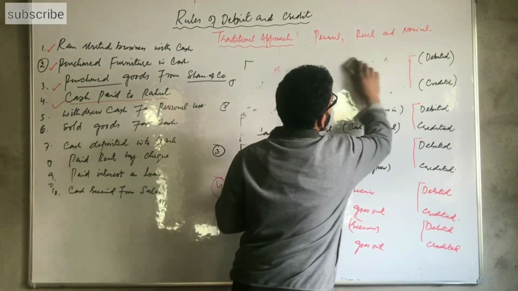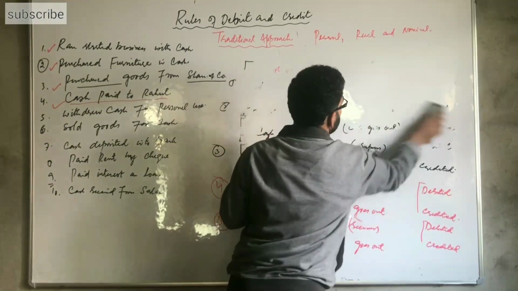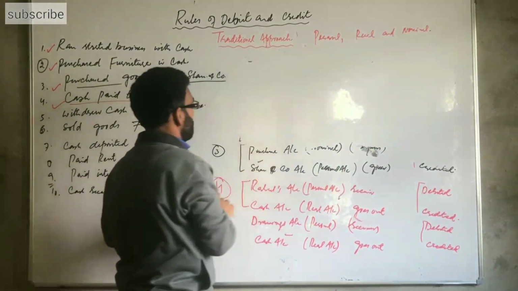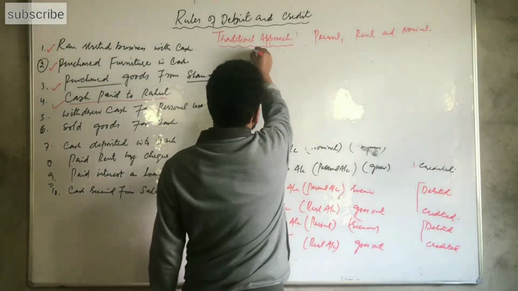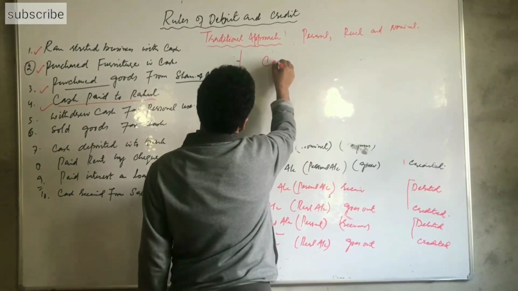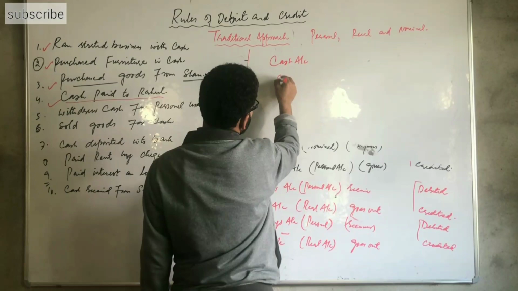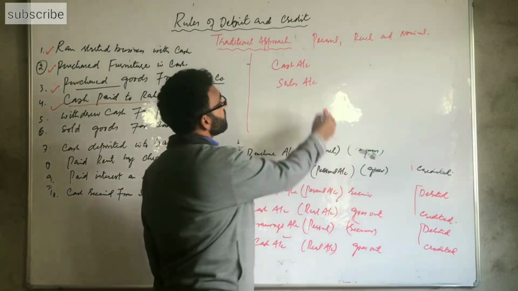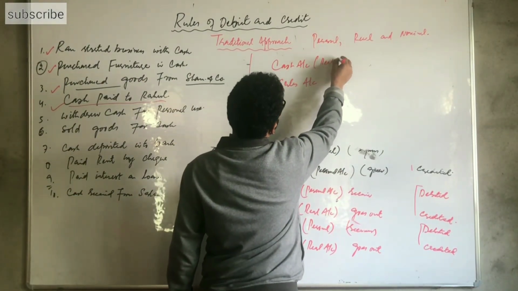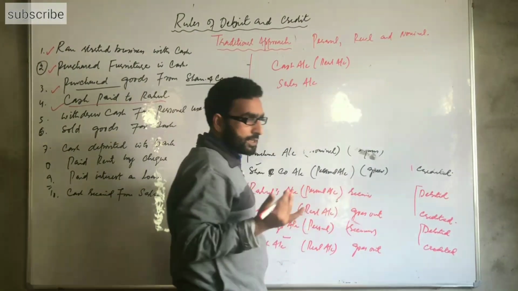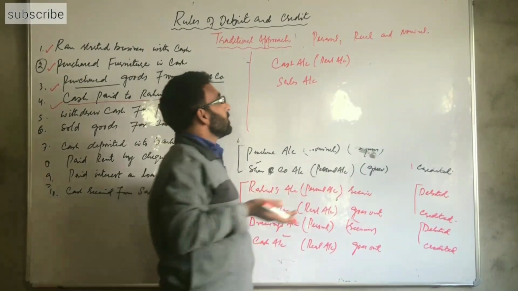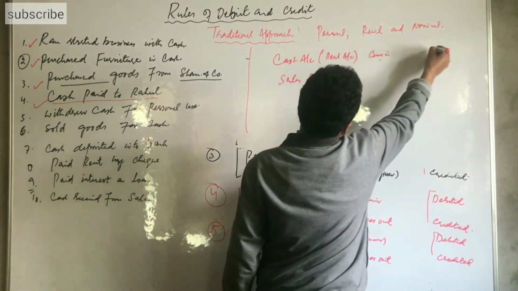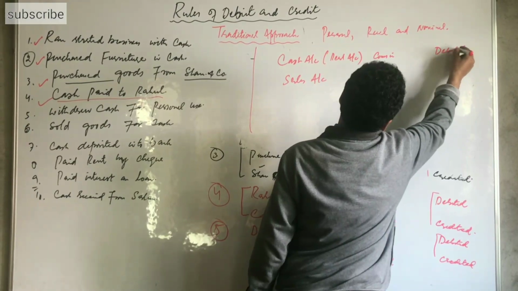We write them: cash account and sales account. Cash account, as we know, is a real account. Cash comes into the business and cash account goes up, so it is debited.